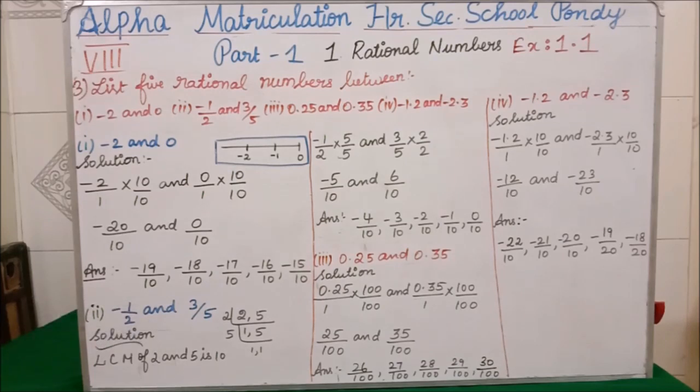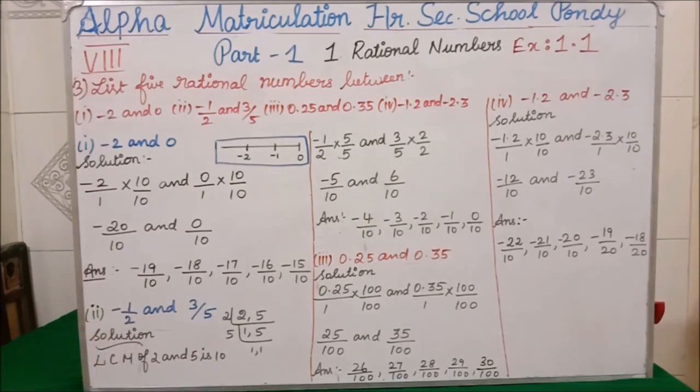Minus 1 by 2 and 3 by 5. The question is minus 1 by 2 and 3 by 5. As I told you before, here the denominators are different. First you have to convert the denominators to be equal. Both denominators should be the same. So for that I am taking the LCM of 2 and 5. If I take the LCM of 2 and 5, what am I getting? I am getting the LCM as 10.